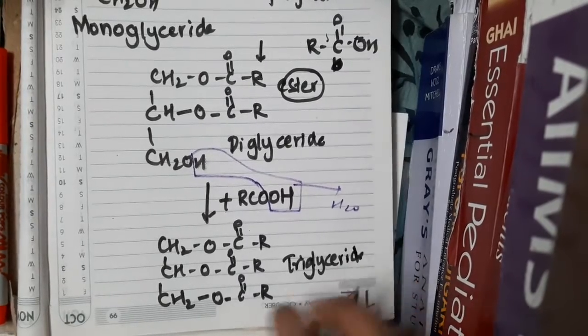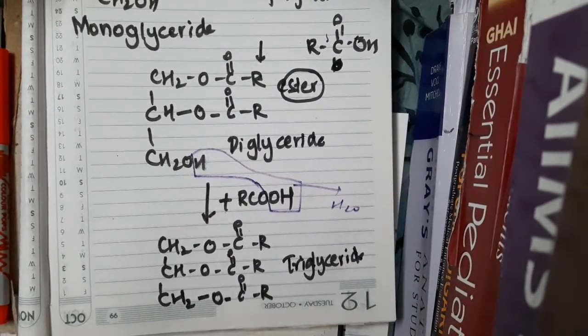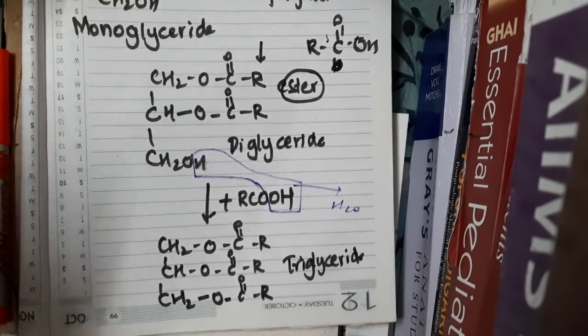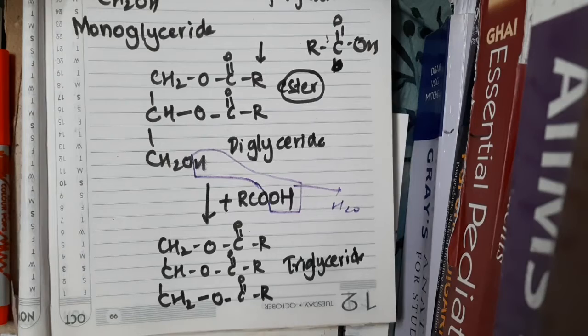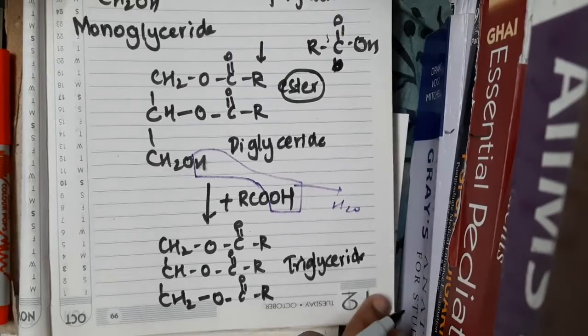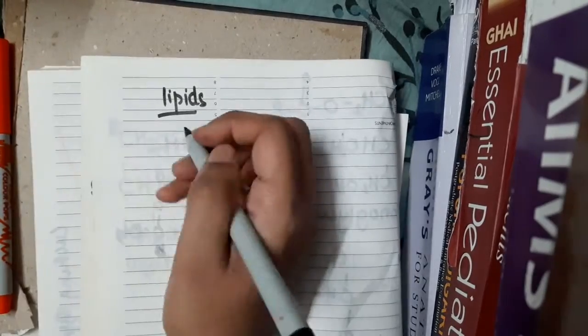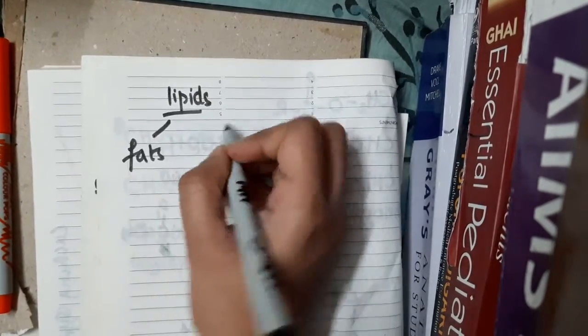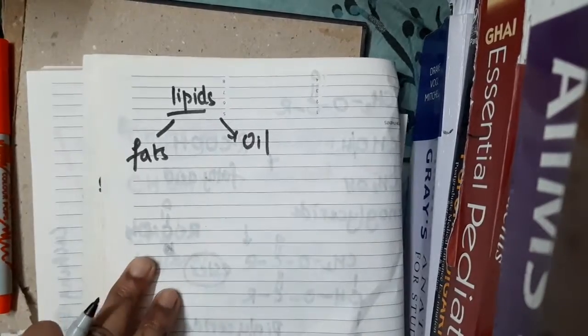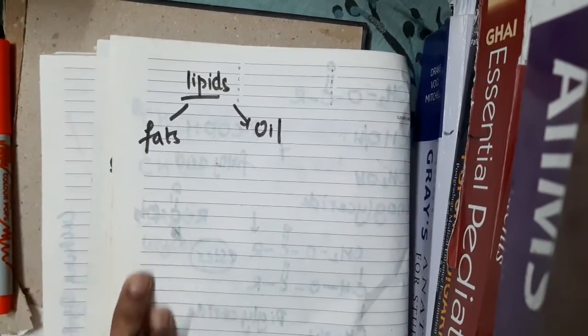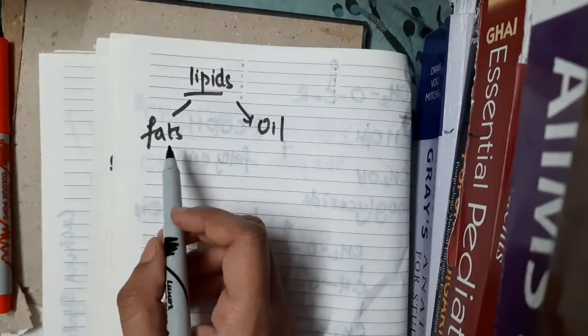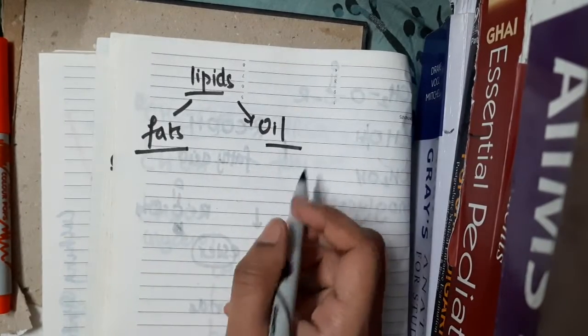You do not need to know these structures, but I have told you just for you to understand. So we have monoglycerides, we have diglycerides, we have triglycerides, which are formed from the fatty acid and the glycerol molecules. Right? Next, in the lipids we have two things. If you see, lipids are made up of two things again. Lipids can be either fats or they can be oils. So what does these mean? One lipid or one molecule can exist either as fat and also oil.